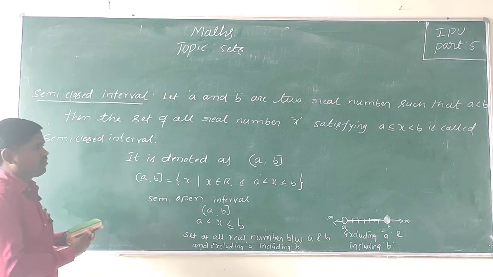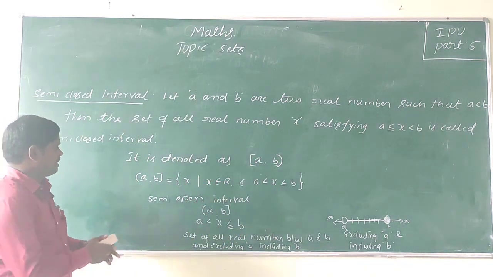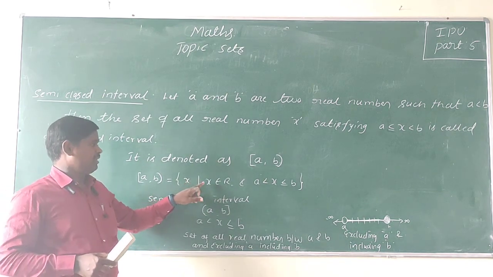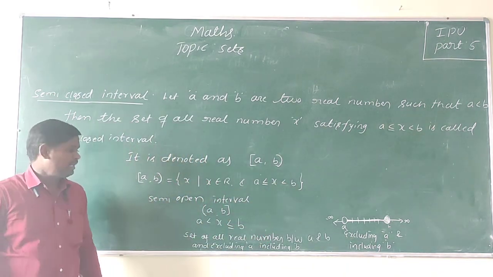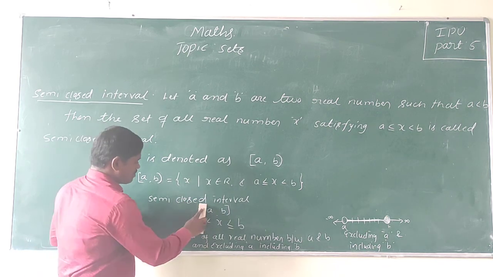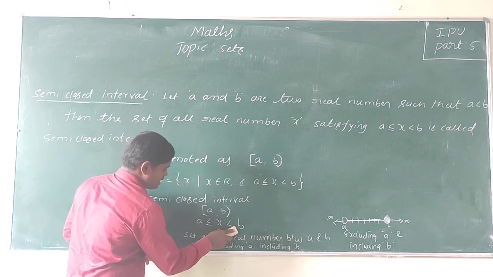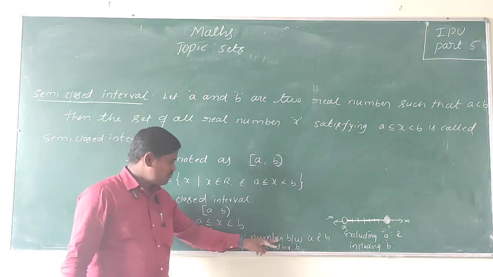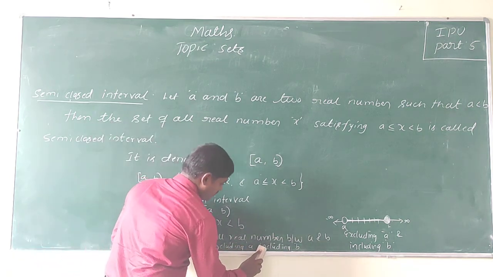It is denoted with a closed bracket here and an open bracket here. The semi-closed interval A comma B is the set of all x such that x belongs to the real numbers and A is less than or equal to x less than B. It means the set of all real numbers between A and B, including A and excluding B.